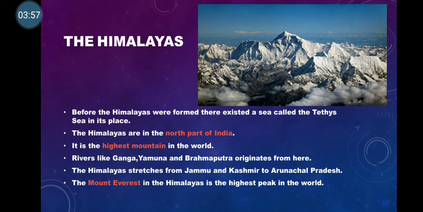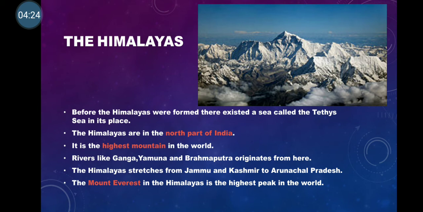Children, do you know how these Himalayas were formed? Any idea? Children, today India is located in the continent of Asia. We have 7 continents, isn't it? But many millions of years ago, this was not the case. All the 7 continents were one single continent called Pangaea.